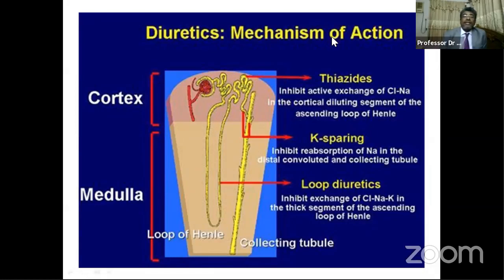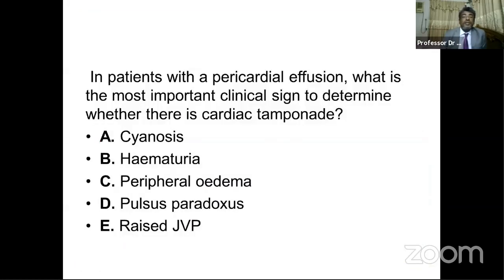We all know that thiazides act on the distal convoluted tubule, on active transport in the cortical diluting segment. Potassium-sparing diuretics inhibit sodium in the distal convoluted and collecting tubule. Loop diuretics inhibit the ascending loop of Henle. So this is the site where several diuretics act, and these diuretics act on different parts of the nephron, the kidney unit.